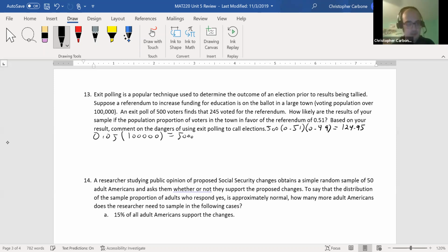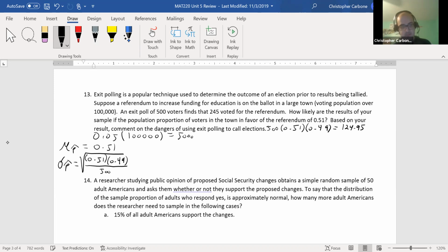The mean of the sampling distribution of the sample proportion will be 0.51. The standard deviation of the sampling distribution of the sample proportion is the square root of 0.51 times 0.49 divided by 500.